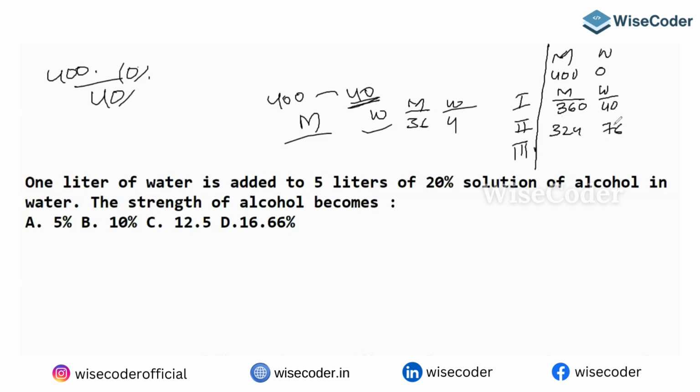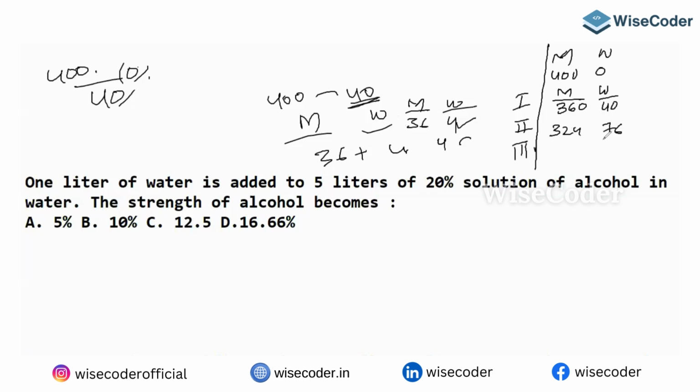If you want water, add 76. Why 76? Because he removed 4 and again he is going to add the remaining water. Already 36 is there, so it will become 76.